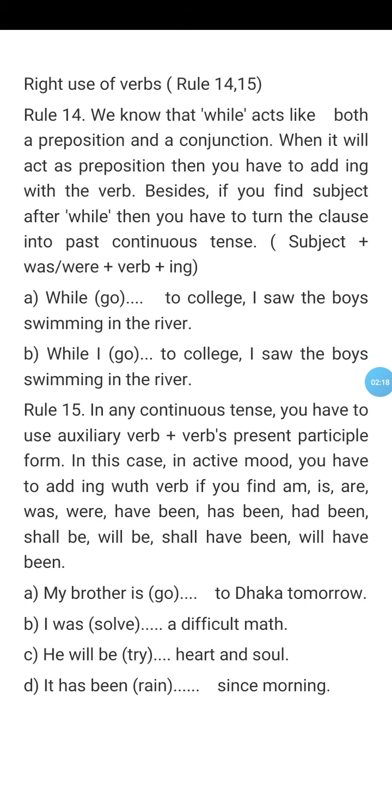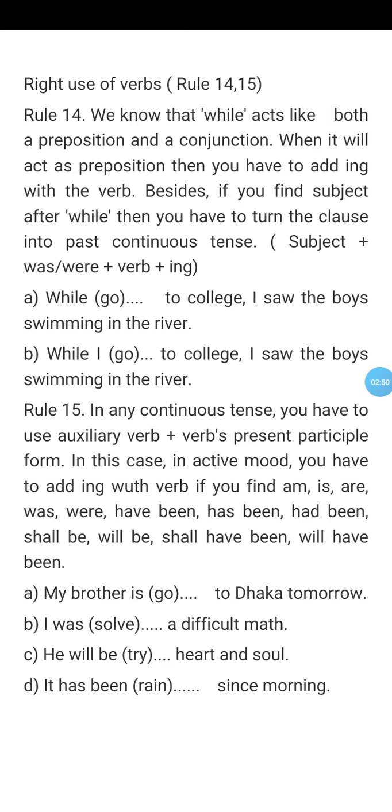In active mode, you have to add ing with the verb if you find am, is, are, was, were, have been, has been, had been, shall be, shall have been, will have been. Then the sentence will be in continuous tense. The sentence may be present continuous, present perfect continuous, past continuous, past perfect continuous, future continuous, or future perfect continuous.